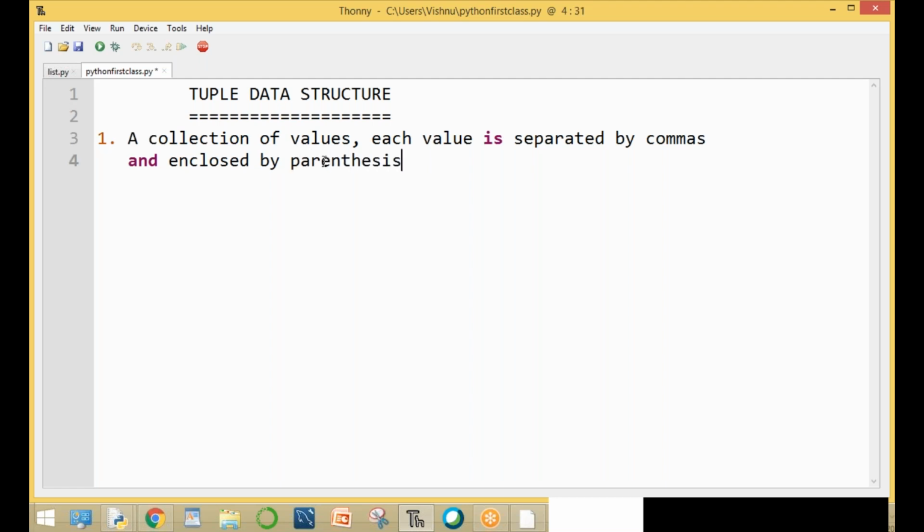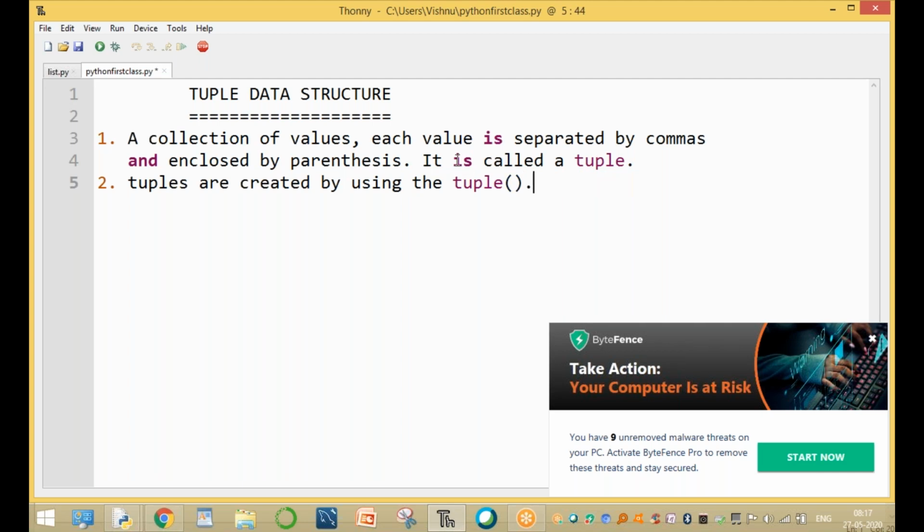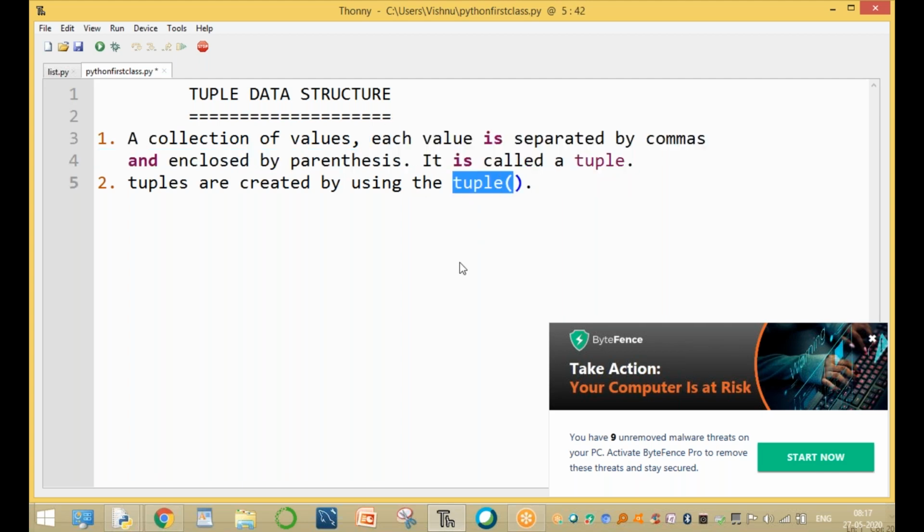Sir, what is a parenthesis? This is a left parenthesis and this is a right parenthesis, left and right parenthesis. Values enclosed by the parentheses are called a tuple. And the second point: tuples are created by using the tuple inbuilt function. Both are possible: values separated by commas inside parentheses, or using the tuple inbuilt function.